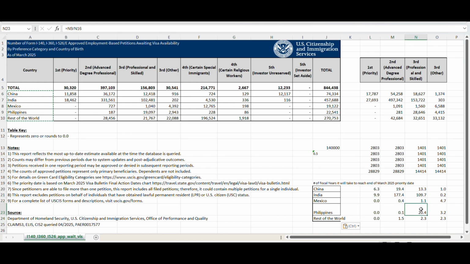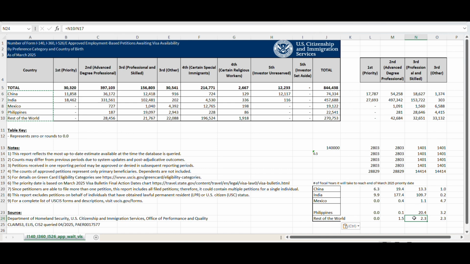But looking at the data, it seems to me that instead of saying 20 years it will take to reach March 2025, I can say that it will be much lower, because we are seeing that it is staying close to the rest of the world in the current fiscal year. So I think these numbers are being utilized somewhere here, maybe currently. I don't know. Let's see how the next fiscal year numbers are applied compared to the current fiscal year. We will only know where they are going to apply when the dates move.